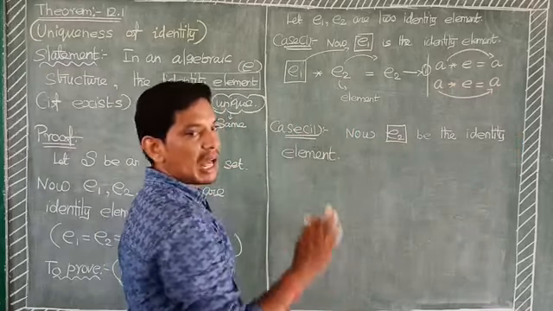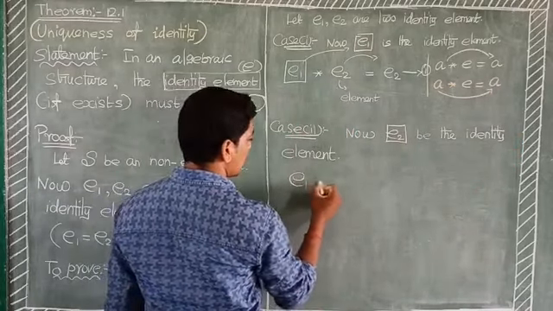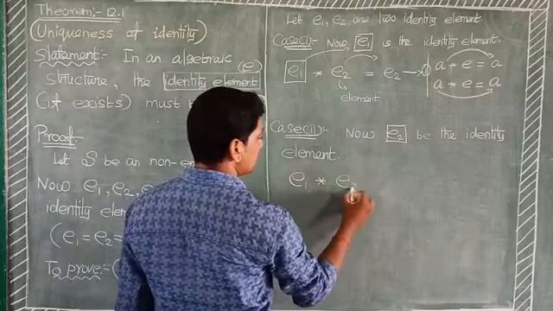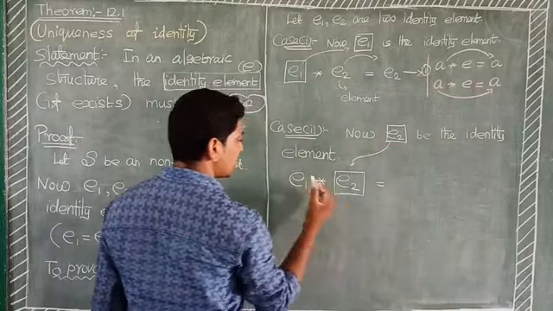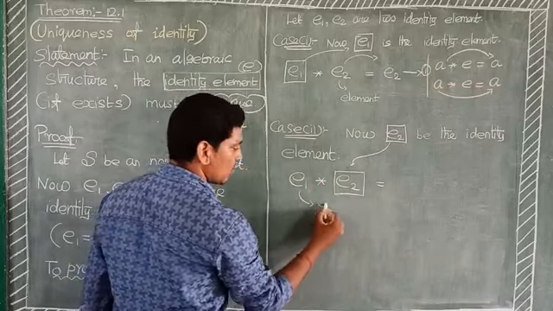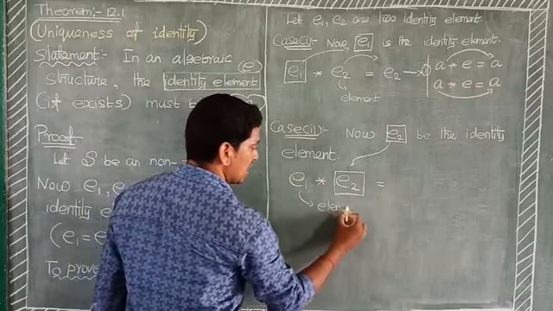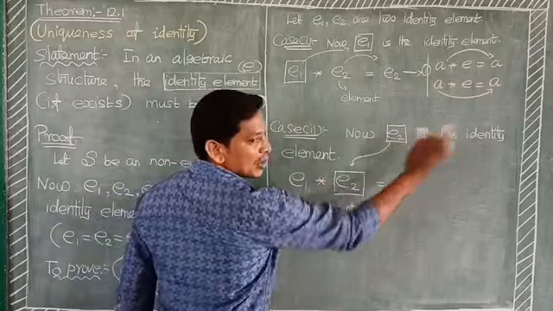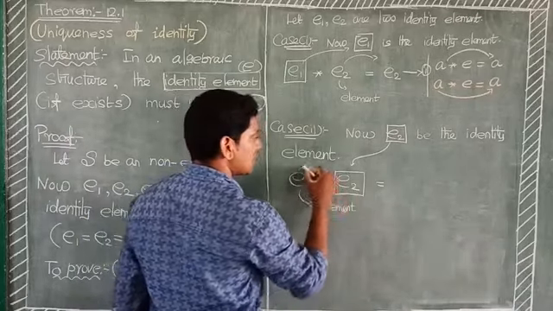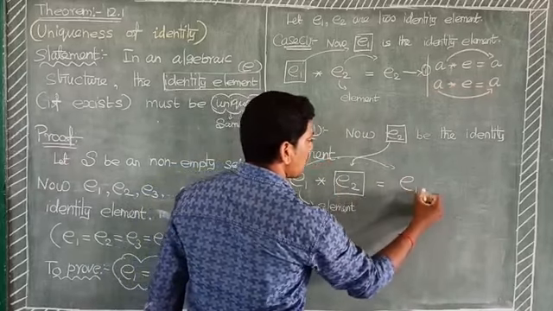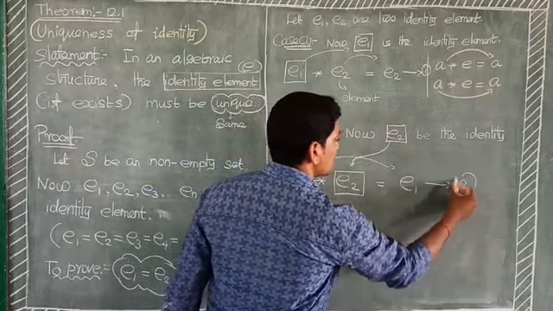The identity law is E1 binary operation E2, where E2 is the identity element, equal to E1. Here E1 is the element and E2 is the identity element. Element binary operation identity element has the same result, that is E1. Consider this equation number 2.